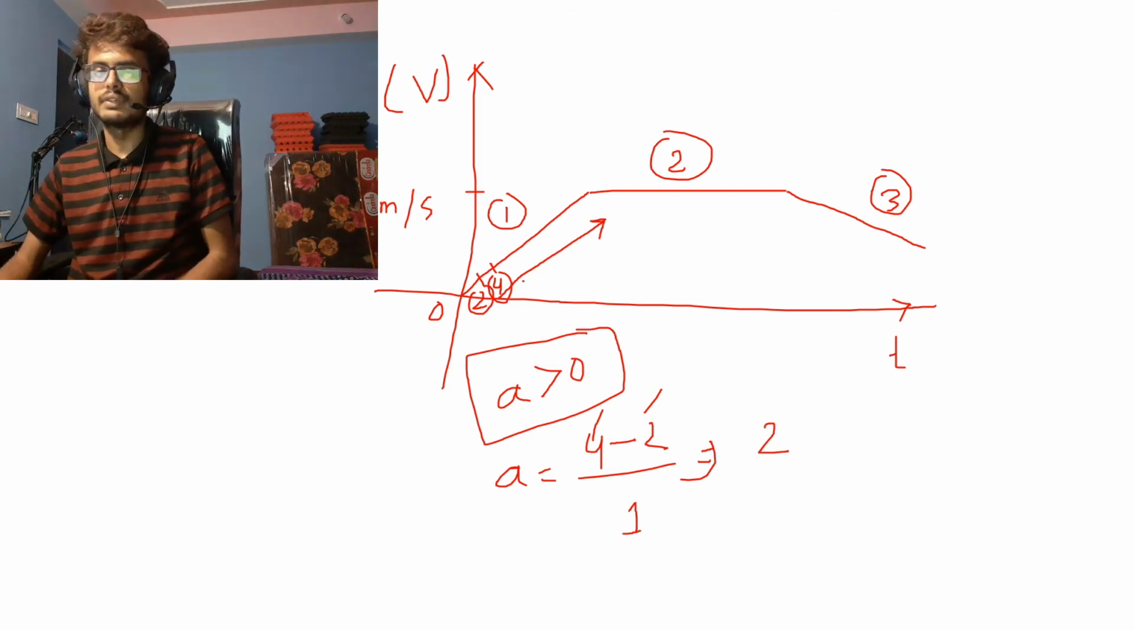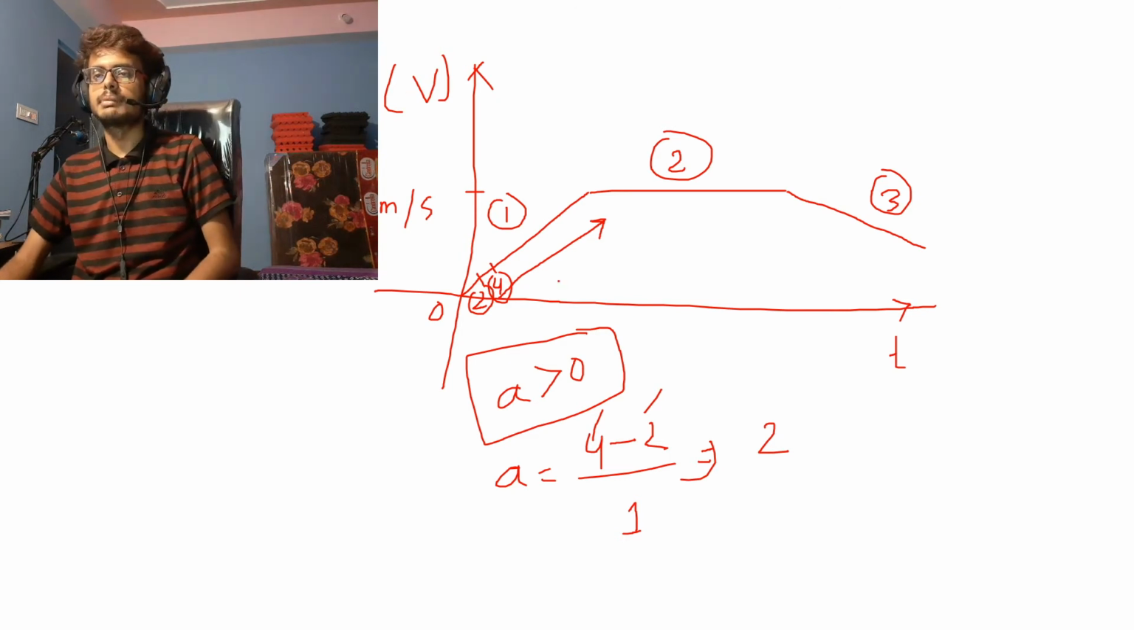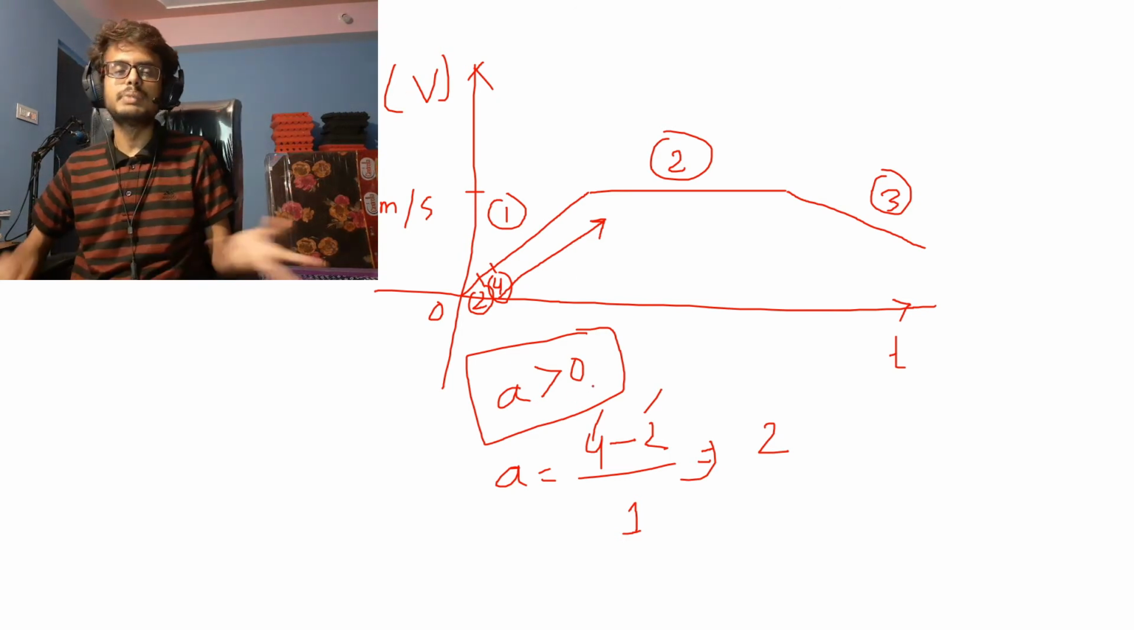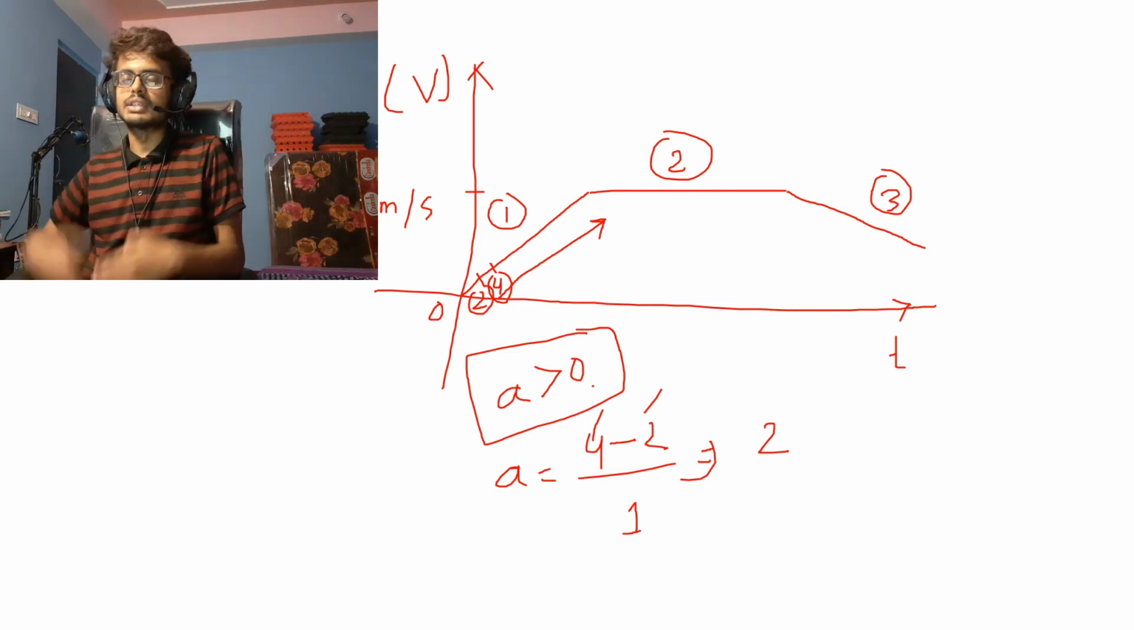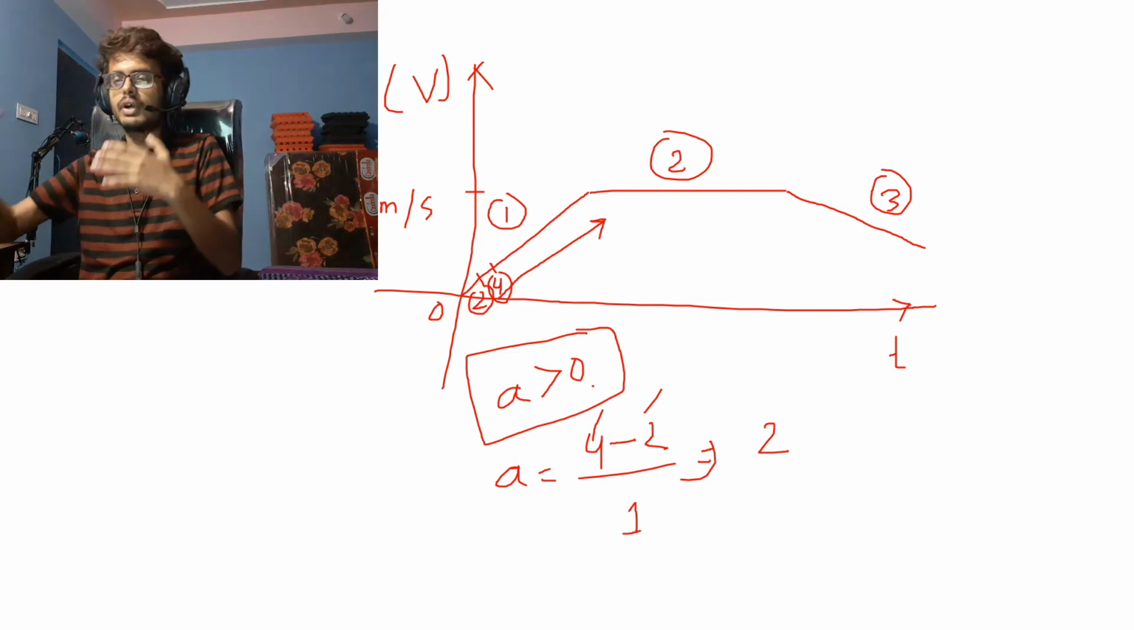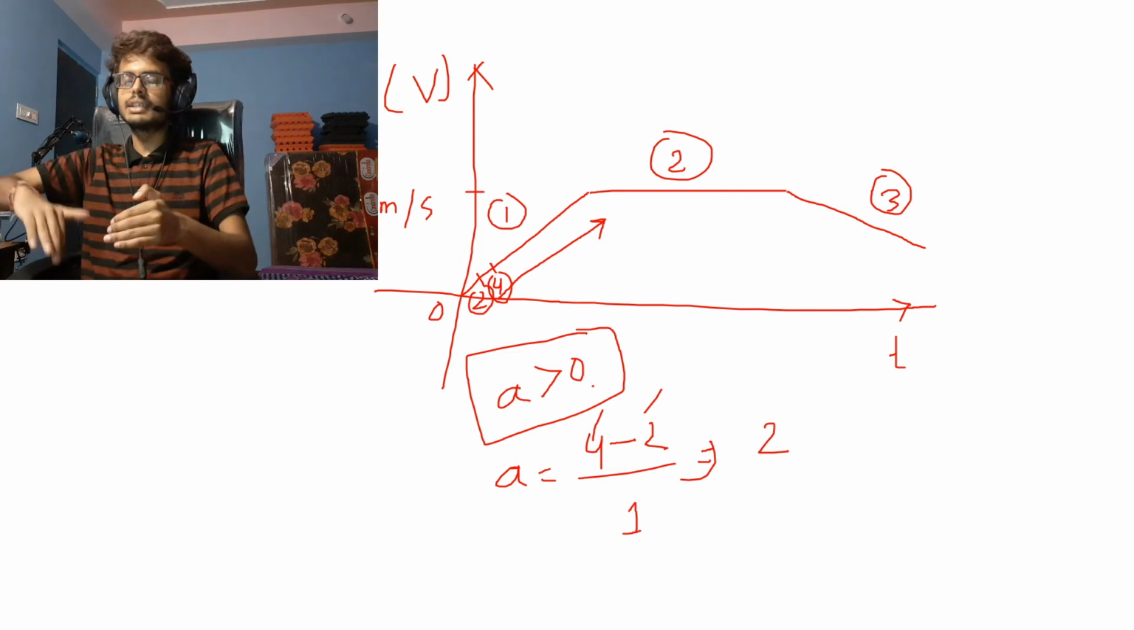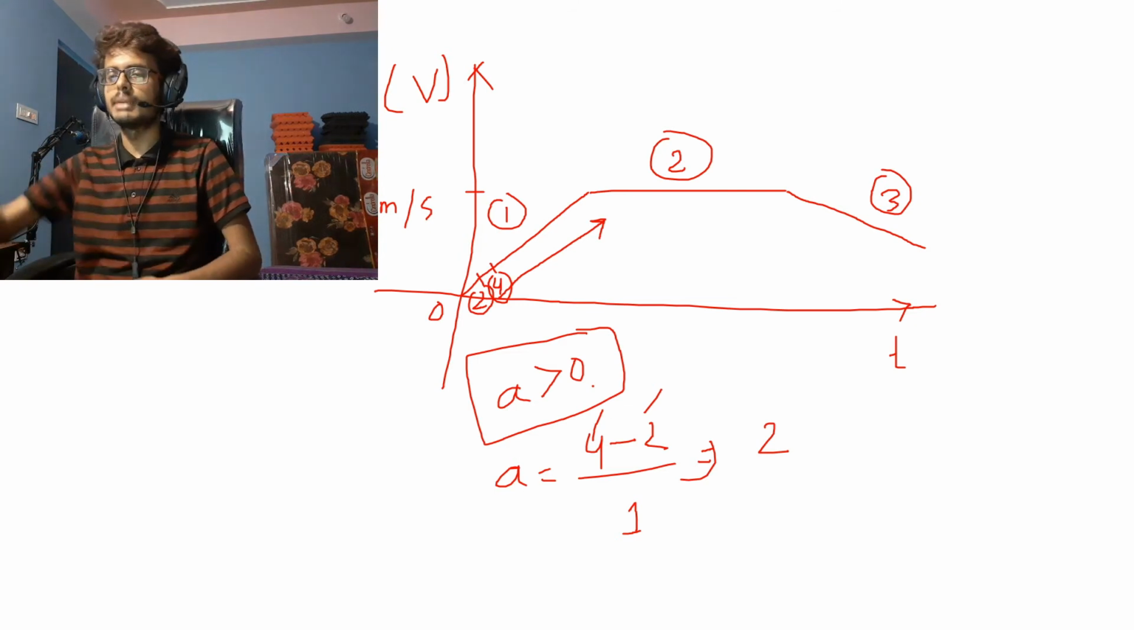So in this kind of upward velocity time graph, acceleration will be greater than 0, which basically means the body is accelerating. Compared to the previous velocity, the body is moving at a velocity that is greater than the previous velocity.